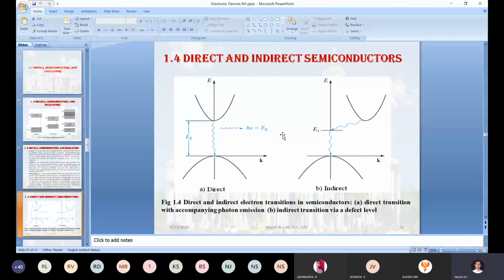In that detailed explanation, you have to speak the definition of electron recombination and the energy conservation law. The first one is electron recombination. The second one is the energy conservation law. These two things you need to discuss in great detail, along with the explanation of direct as well as indirect. Then finally you move to the application of that and examples of direct and indirect semiconductors.